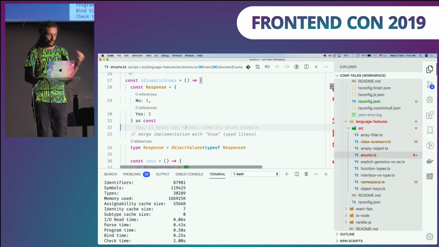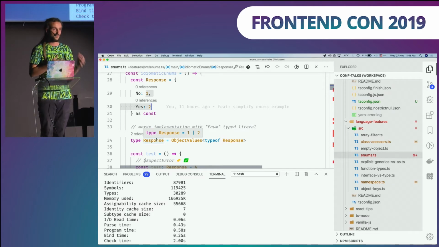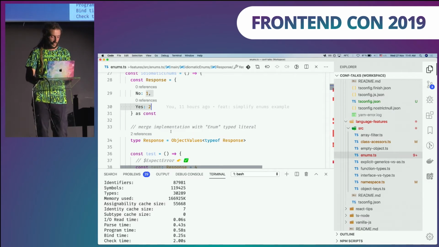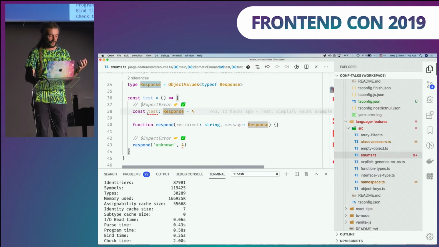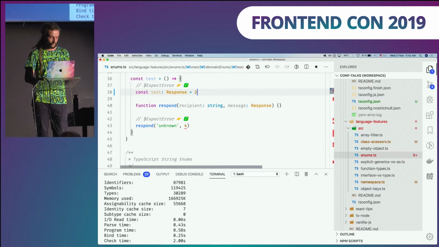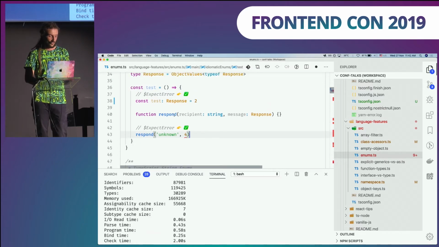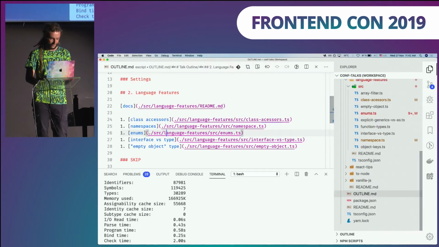So again, to achieve similar with object dictionaries, you need to create a type, and this response will merge with this runtime token. And here we are doing some mapped types magic. We are just extracting the values from this response, so 1 or 2. So in our case, response is going to be a union of 1 or 2. And if we apply those same tests with idiomatic JavaScript, we will get proper errors, right? I cannot assign 4, I can only assign 1 or 2. And the same applies for the function called respond. So no enums. I warned you.